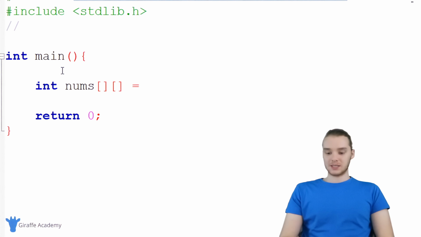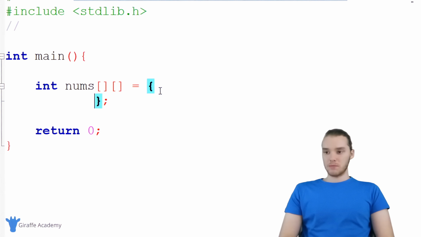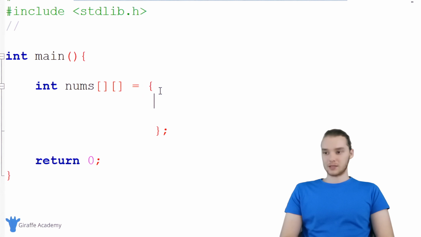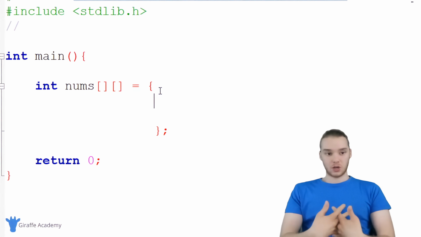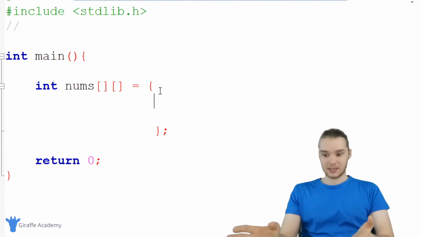So what I'm gonna do is I'm gonna set this equal to an open and closed curly bracket. Now this is normally how we would create an array. So normally I would just say like 1, 2, 3, 4, whatever. I could put all my numbers in here. But with a two-dimensional array, all of the elements are gonna be arrays. So instead of just saying like 1, 2, 3, we're actually gonna create arrays inside of here.